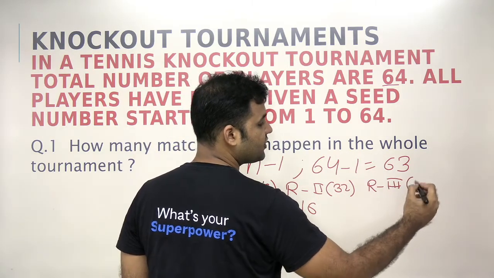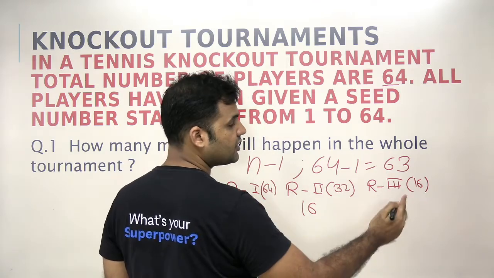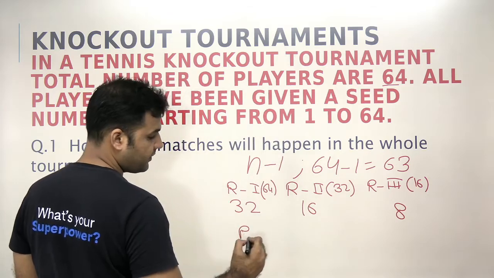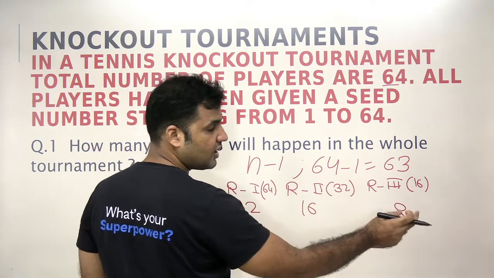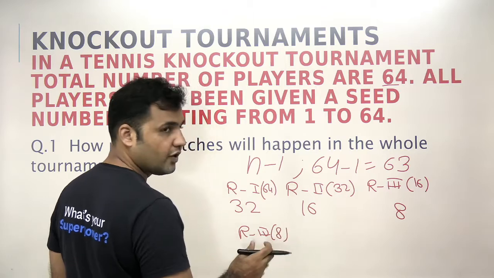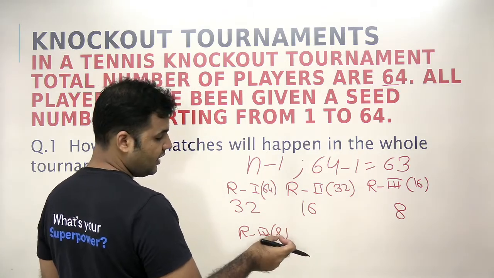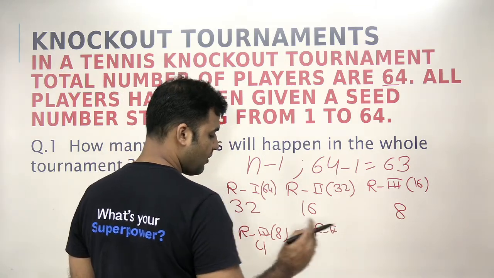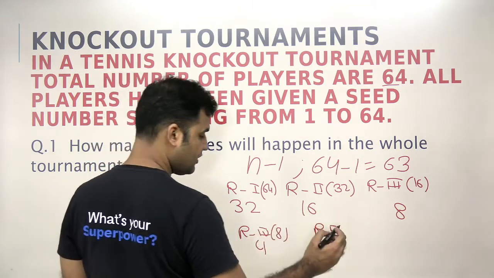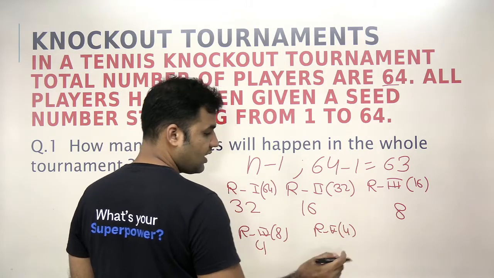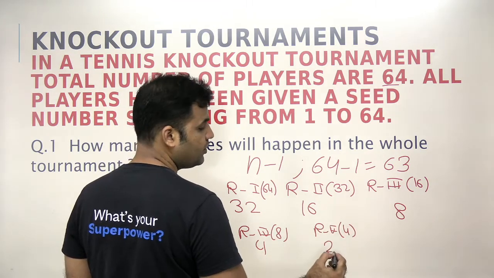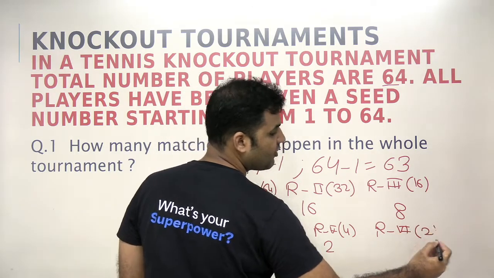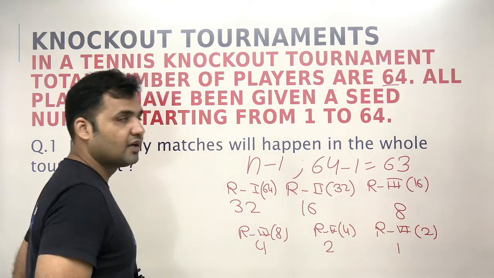Now 16 matches, that means 16 winners will be going into round 3. So round 3 we have 16 players. What will be the number of matches that will be happening in round 3? 16 by 2, that is 8. Then in round 4, 8 matches, that means 8 winners. So 8 winners will go to round 4, and you see that 8 by 2, the number of matches will be 4. In round 5, how many? 4 matches, 4 winners. 4 winners will be going to round number 5, and the number of matches will be 4 by 2, that is 2. And in round 6, finally, you will have 2 players playing. The number of matches will be 1. So this is the final match, right?